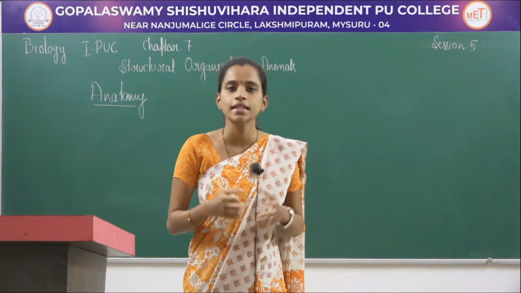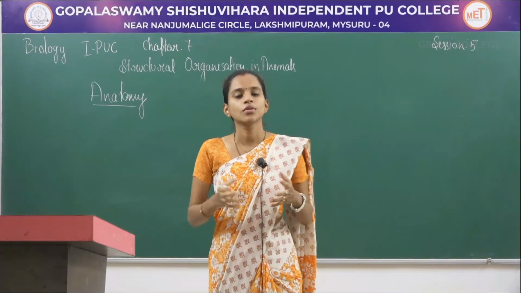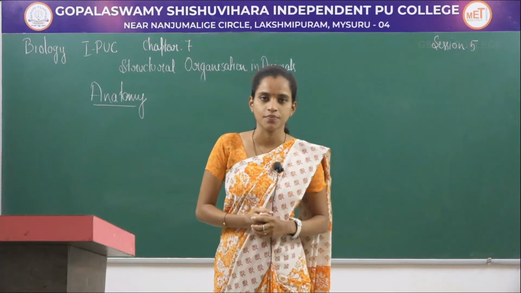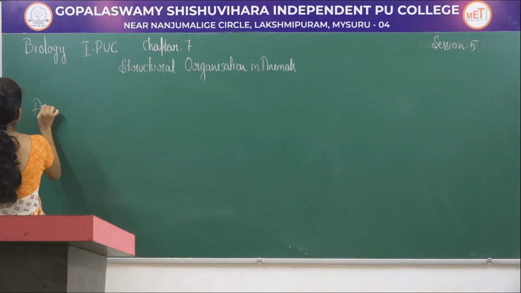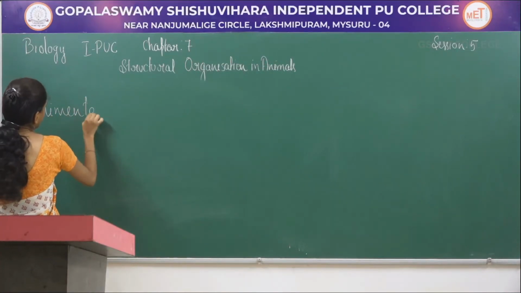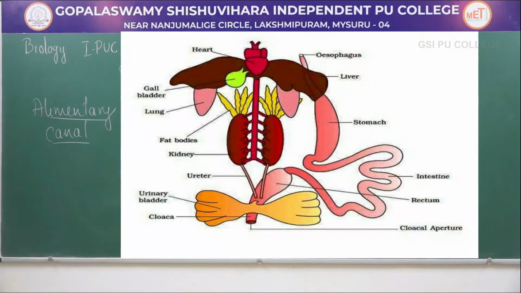We'll be covering the digestive system, respiratory system, circulatory system, excretory system, control and coordination, and finally the reproductive system. First we'll start with the alimentary canal of the frog. On the screen, you can see the alimentary canal of the frog. Frogs are carnivorous organisms, they feed on small insects to obtain nutrition.